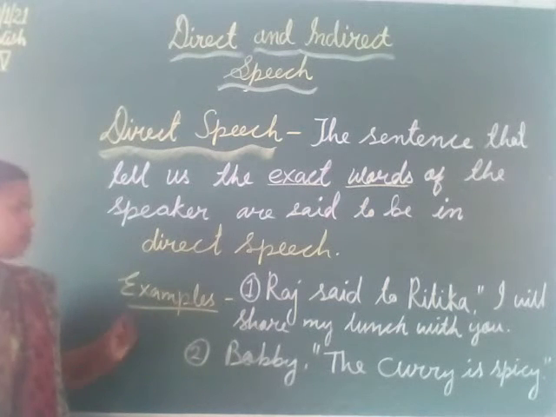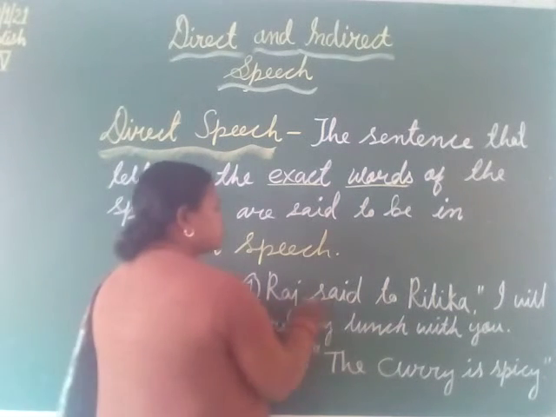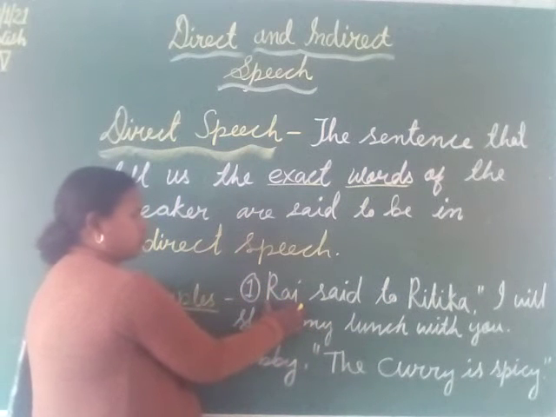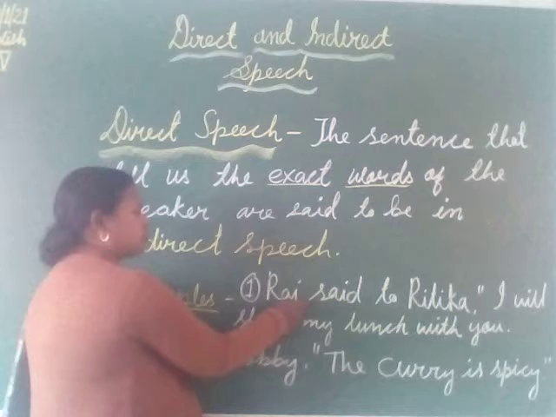For example, here Raj said to Ritika. Here what Raj has told, the same is in this sentence.